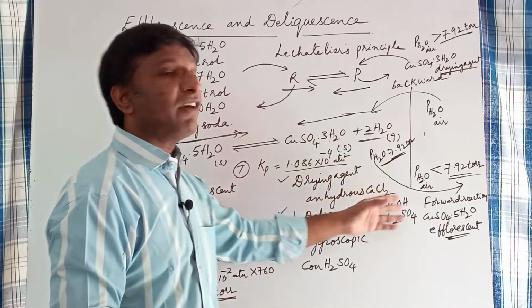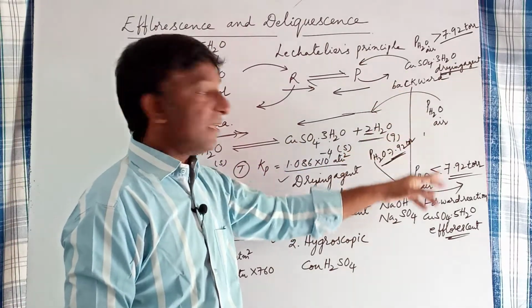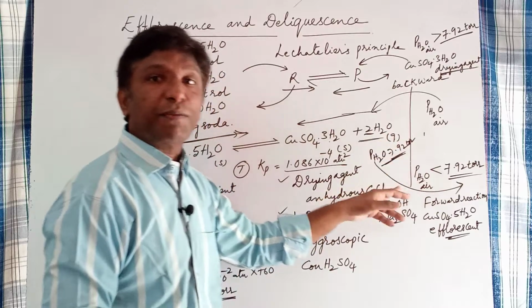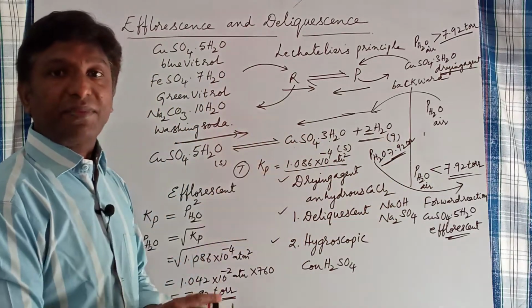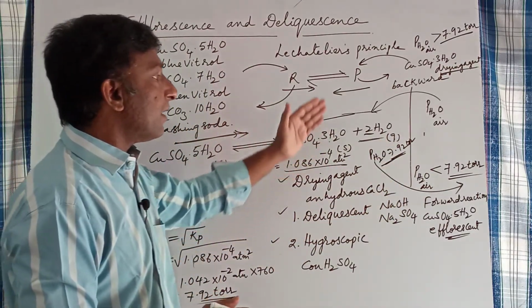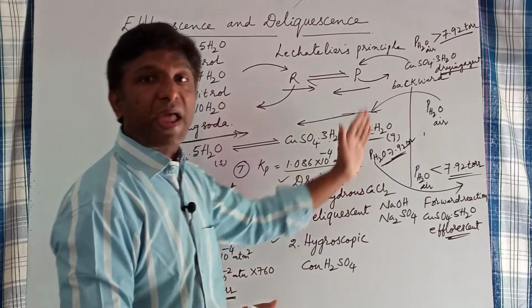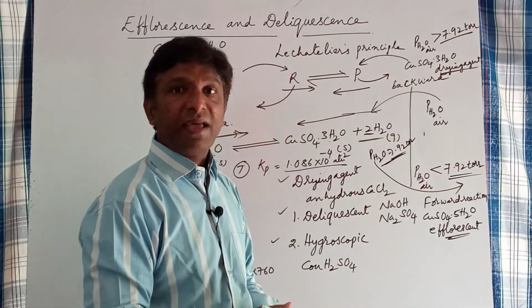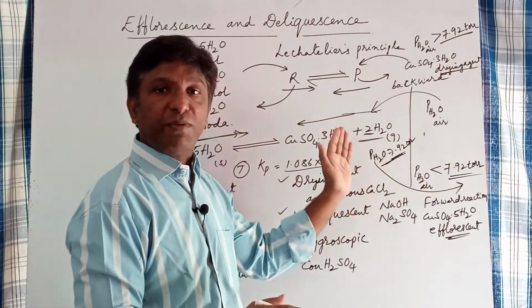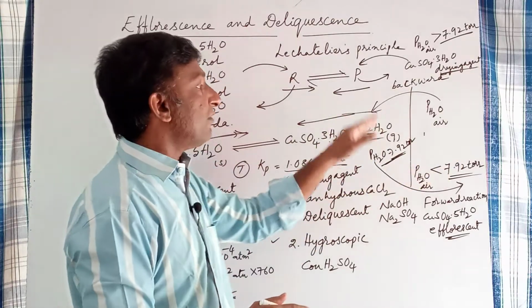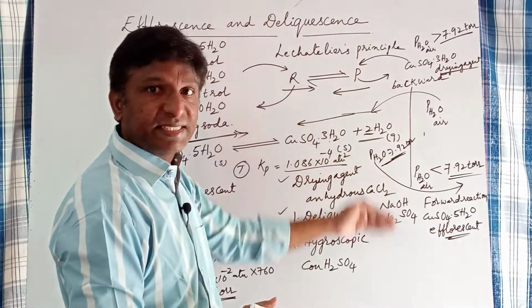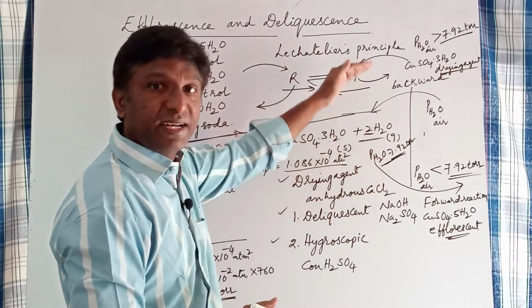If the water vapor pressure in the atmospheric air is less than the water vapor pressure in the equilibrium, then water vapor moves from equilibrium to atmospheric air. As water vapor moves out, the water vapor content in the equilibrium decreases, so the product is decreased.